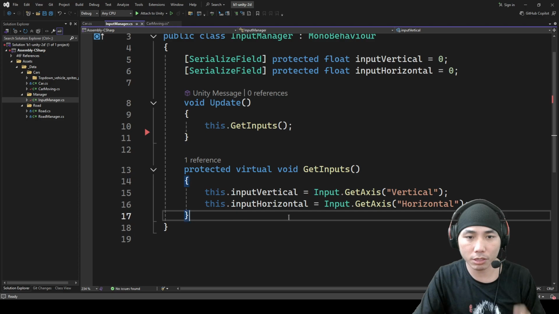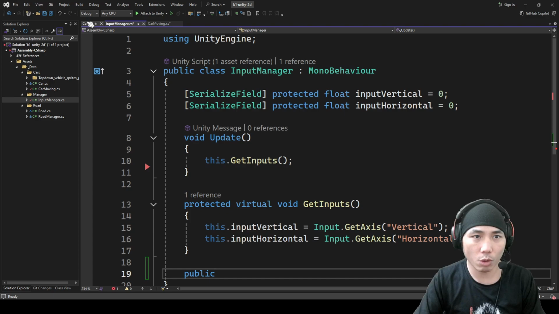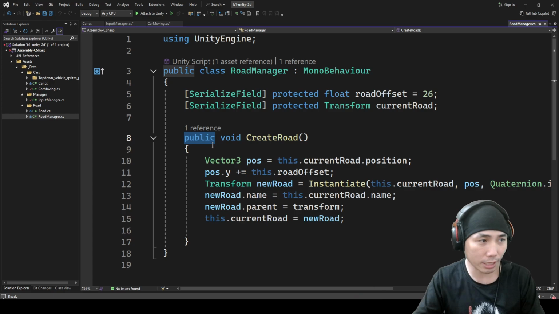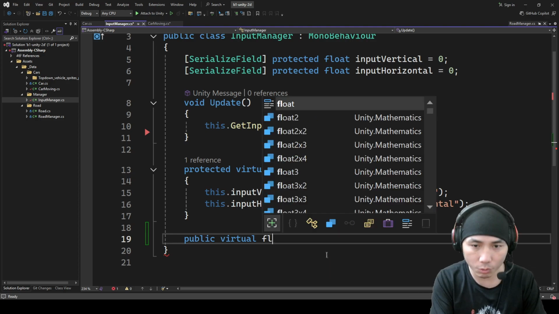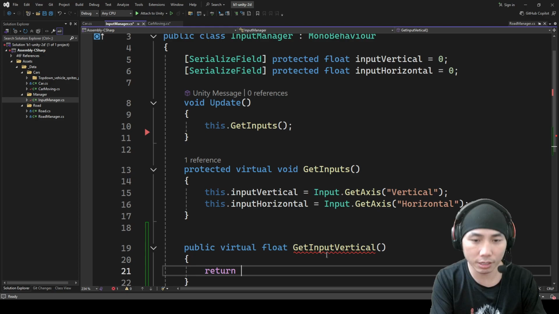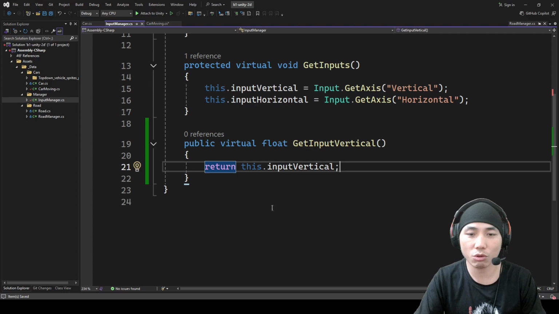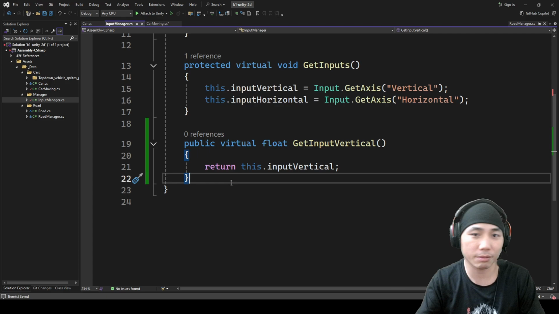We have something called public. Remember the way we do this, we make it public. That's why another class can use it. And then we call a public method because it will return the float. So we say float GetInputVertical, right? And in here we return this input vertical. So this is the traditional way. This is the normal way, easy to understand based on what we know.